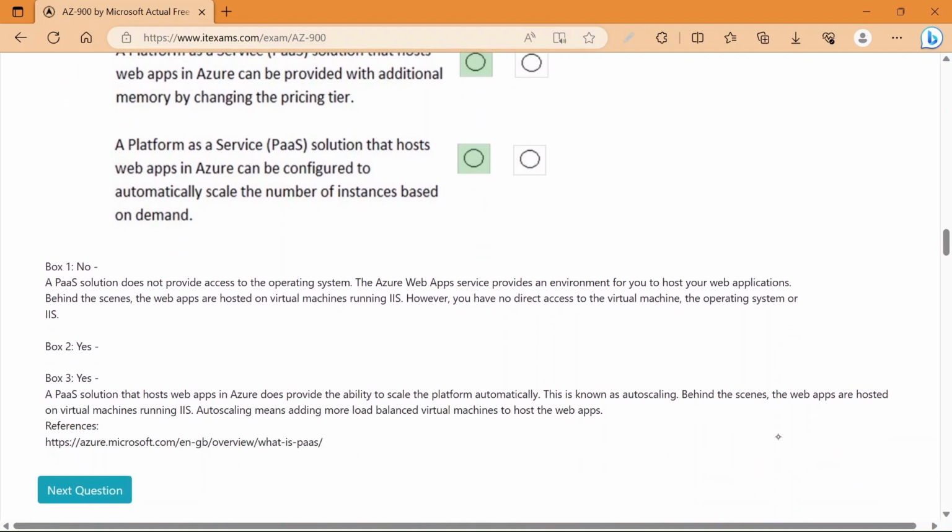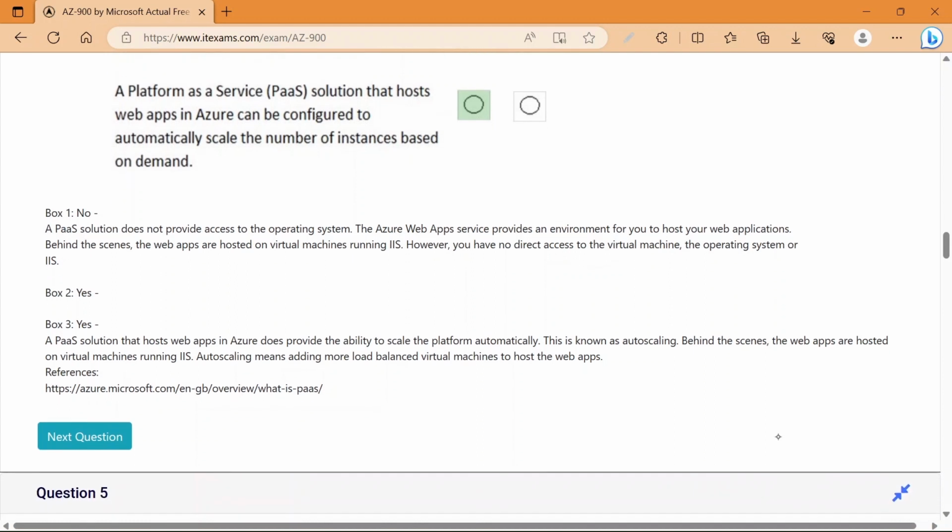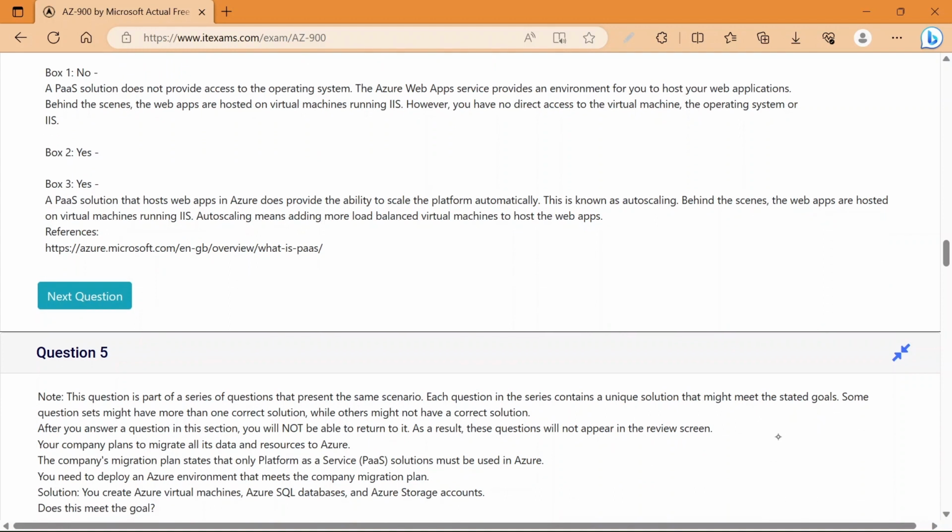Now, a platform as a service solution that hosts web apps in Azure can be configured to automatically scale the number of instances based on demand. Yes, that is the advantage of using cloud as a service. So a PaaS solution that hosts web apps in Azure does provide the ability to scale the platform automatically. This is known as auto scaling. Behind the scenes, the web apps are hosted on virtual machines running IIS. Auto scaling means adding more load balanced virtual machines to host the web apps.